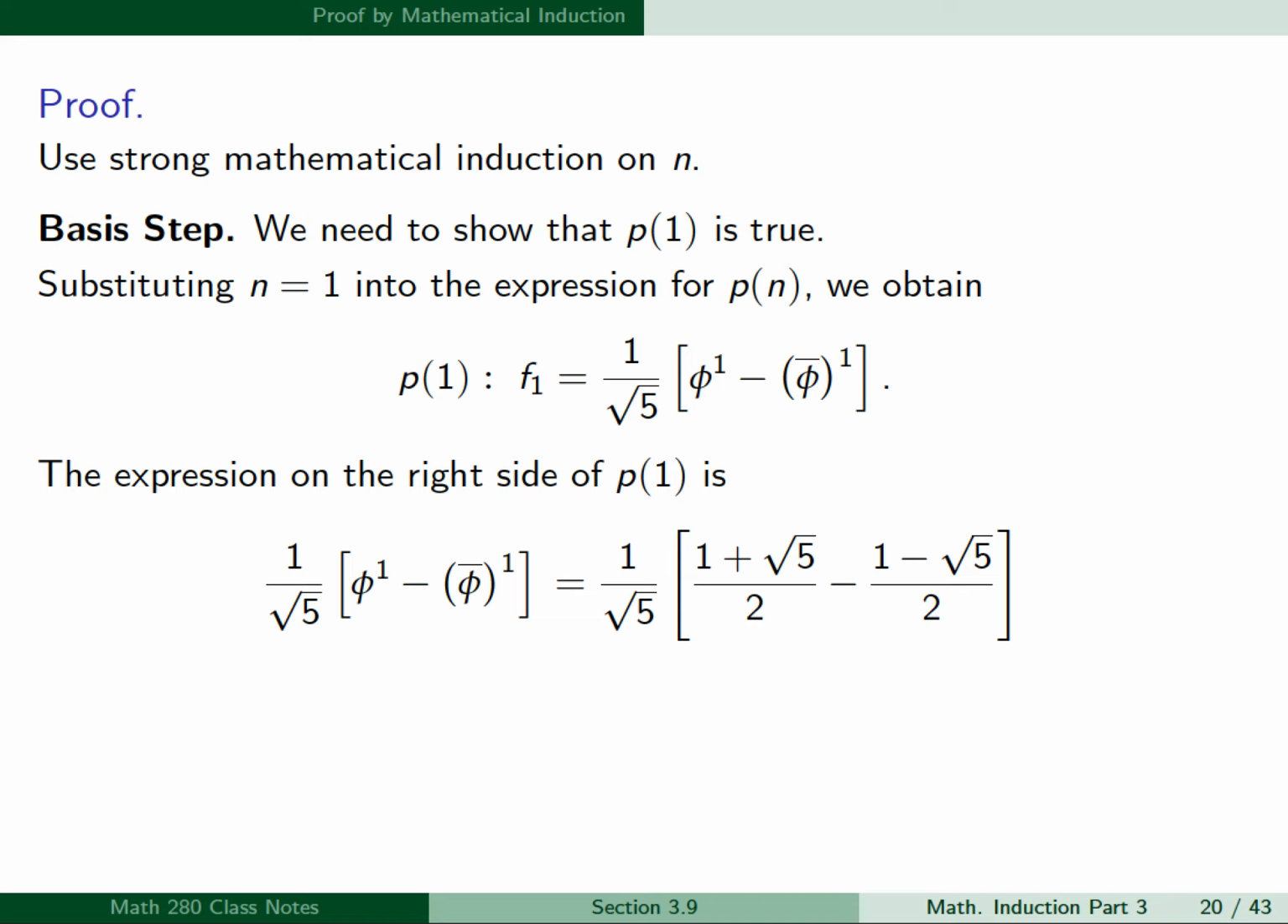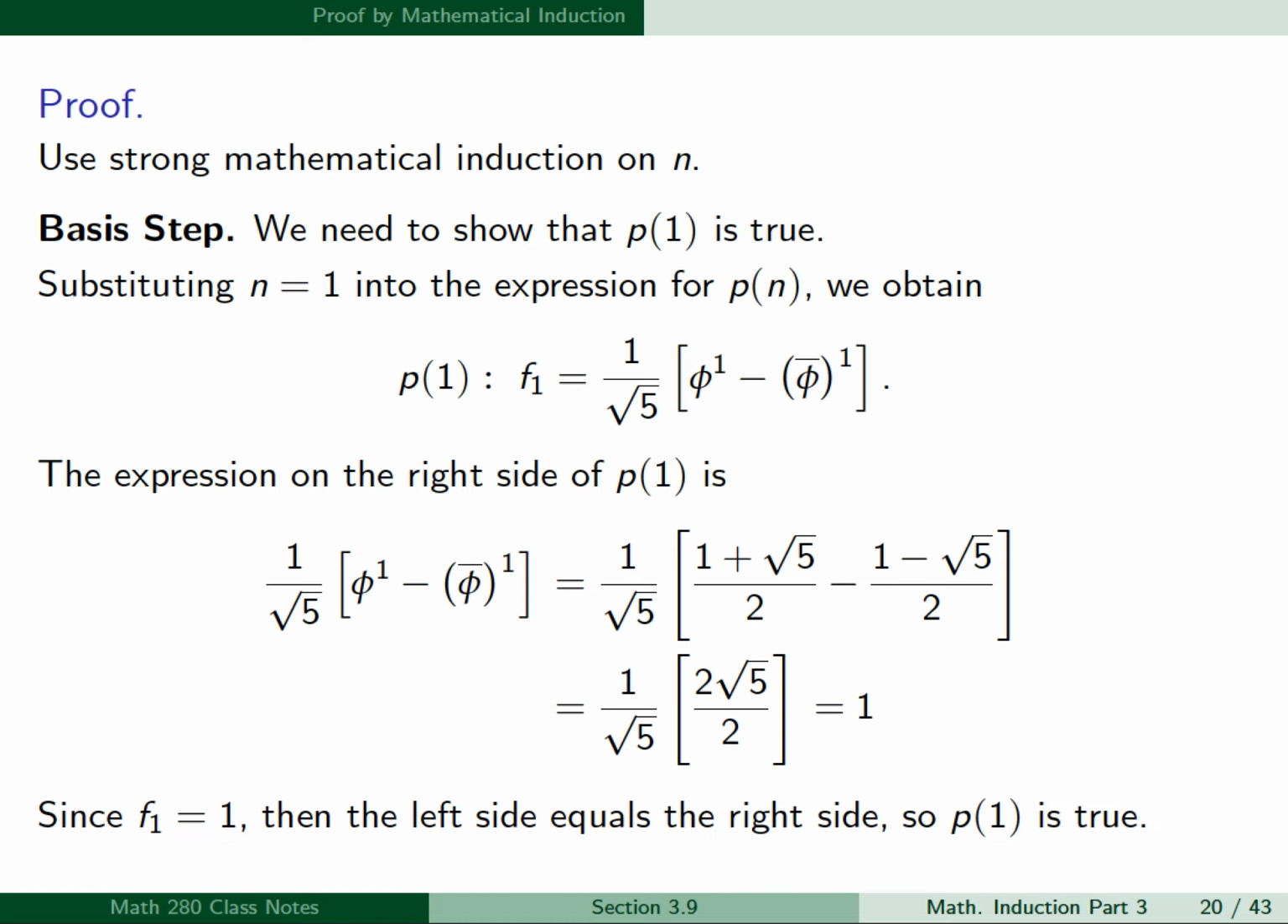And we can combine these two fractions. The square root of 5 terms will cancel, and we're left with 1 over square root of 5 times 2 square root of 5 in the numerator over 2 in the denominator. And the 2's cancel, the square root of 5's cancel, and we're left with just 1. Now, since f sub 1 is equal to 1, then the left side equals the right side, so p of 1 is true. And this proves the basis step.